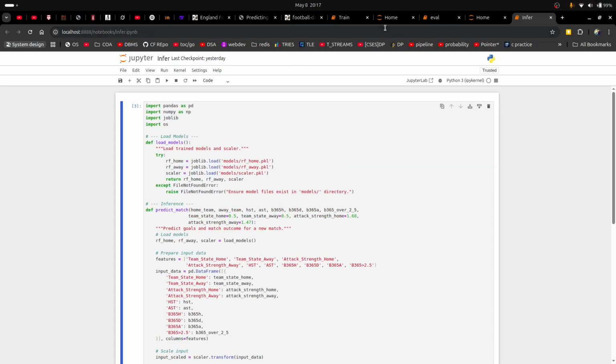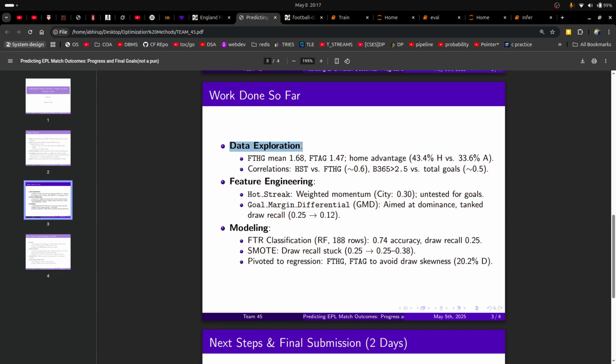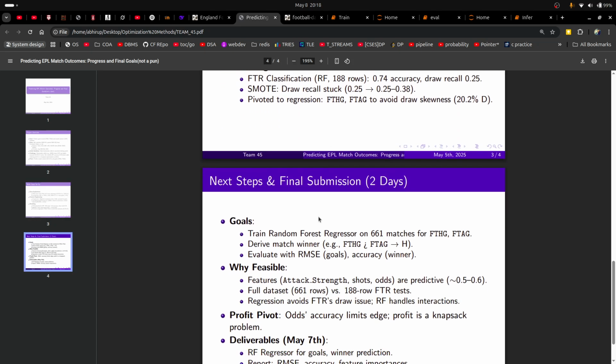So coming back to our slide, we've performed satisfactory data exploration and feature engineering. We tried to do as much as possible using the current data sets, and we tried to augment the data set by thinking of ways to improve our predictions by incorporating new features. We discussed hot streak and goal margin differential as two of them, and the attack strength feature was another one. So we used SMOTE and then regression models like we discussed. Our primary model was random forest regressor because the logistic regression model was definitely overfitting on the training data.